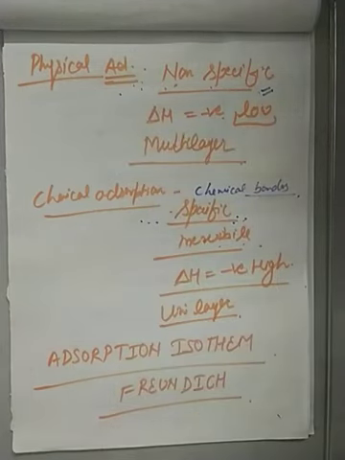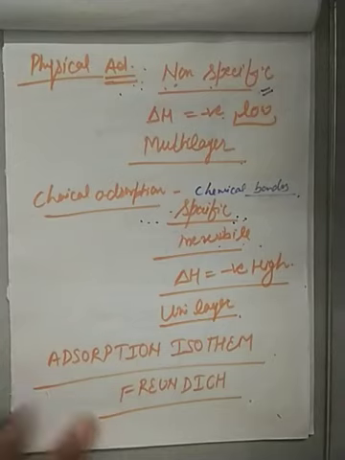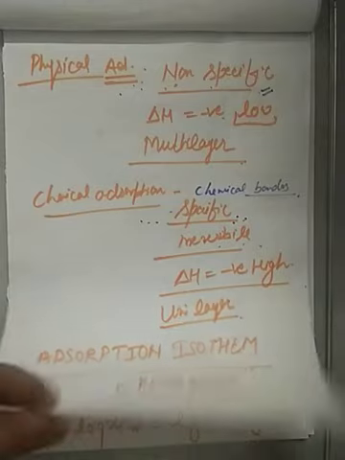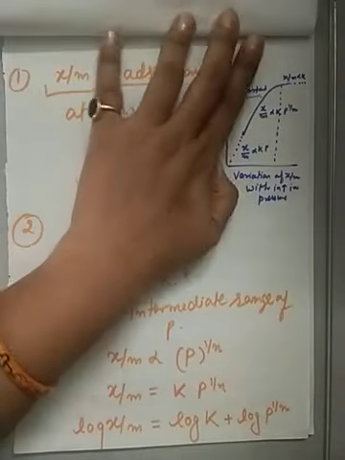Now we'll come to the next topic, which is called adsorption isotherm. The meaning of adsorption isotherm is a graph between the amount of gas adsorbed per gram of adsorbent and the equilibrium pressure of the adsorbate at constant temperature. Adsorption isotherm was given by Freundlich. And what is adsorption isotherm?